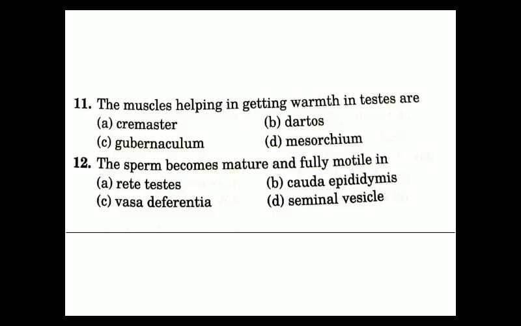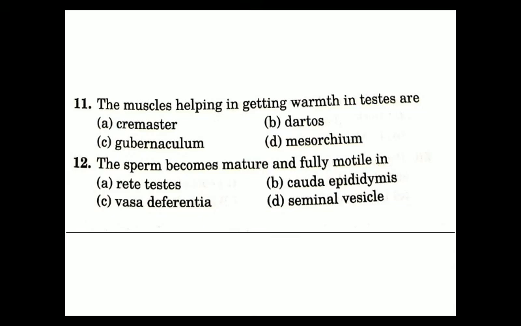Now come to the next question. The muscles helping in getting warmth in testis are: first option is cremaster, second option is dartos, third option is gubernaculum, fourth option is mesorchium. Here the question is the muscles helping in getting warmth in testis.